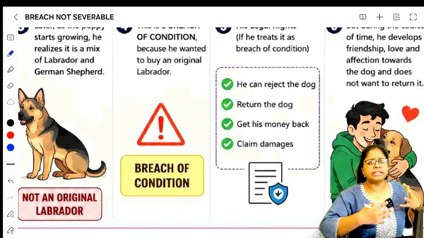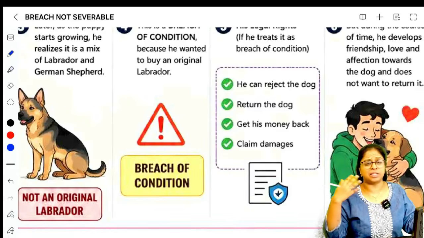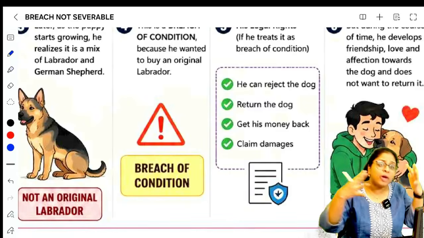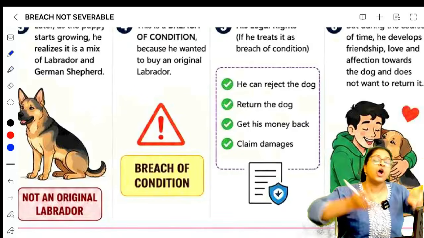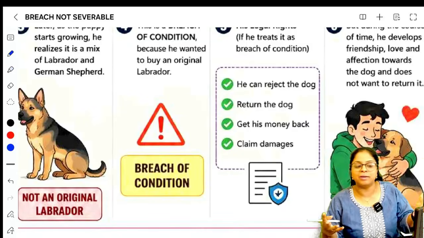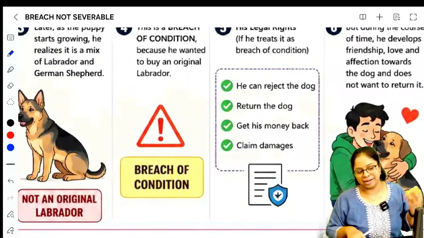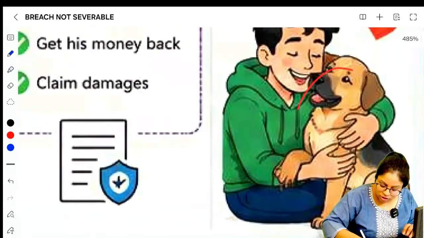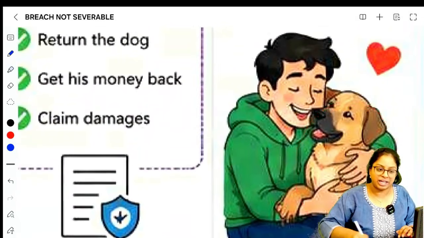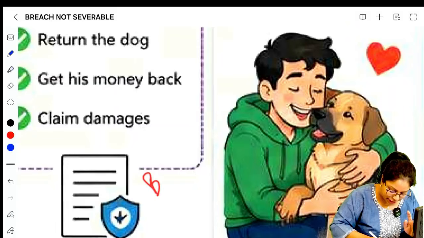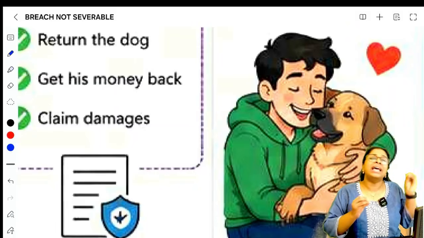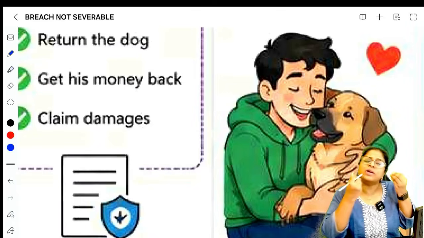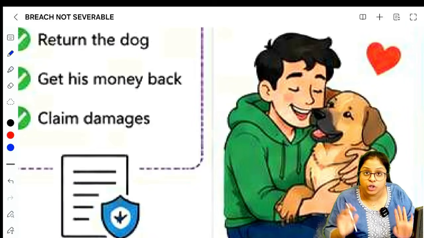But because the animal lover has spent so much time with the dog, the two of them are now like brothers. They are always sleeping together, taking a bath together, going out together. So this guy now does not want to return the dog. He actually has the right because it is a breach of condition, but because he has developed a certain relationship with the dog, he sleeps with it, eats with it, and likes the dog so much that he does not want to return it.